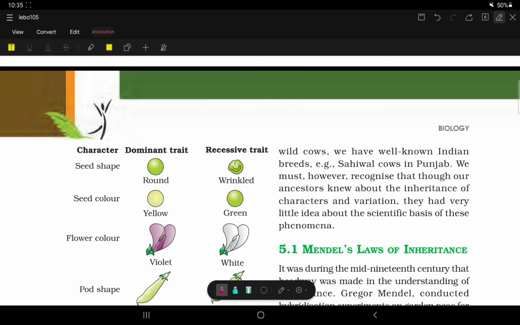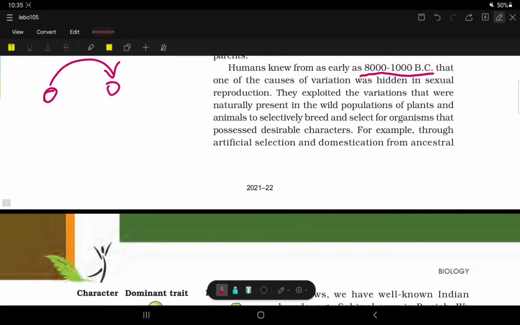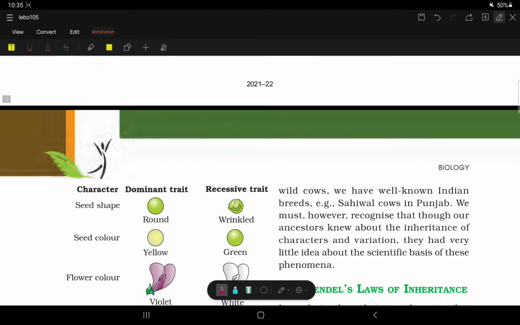They didn't have the scientific knowledge for that, but they knew that something is hidden in sexual reproduction. So they reproduced the good breeds of wild cows and somehow got hybrid cows which have the best characters of those wild cows.